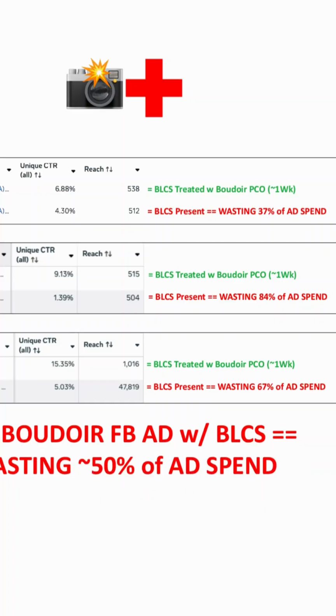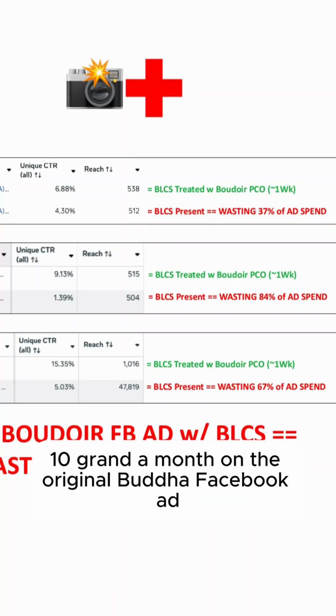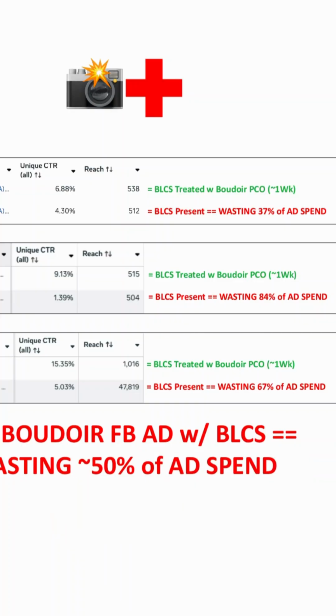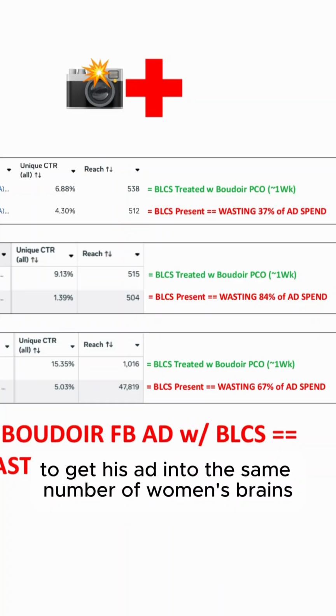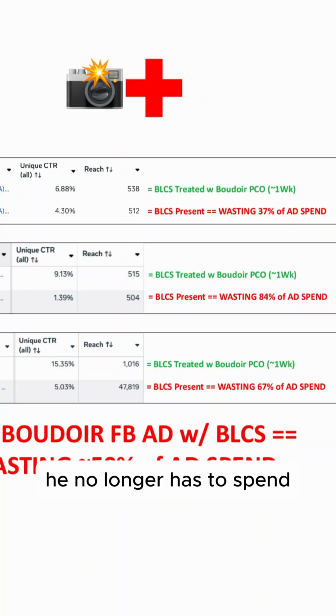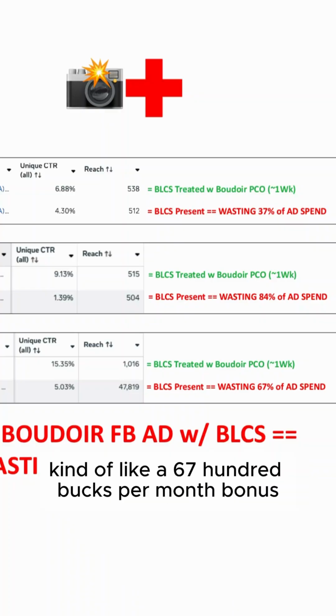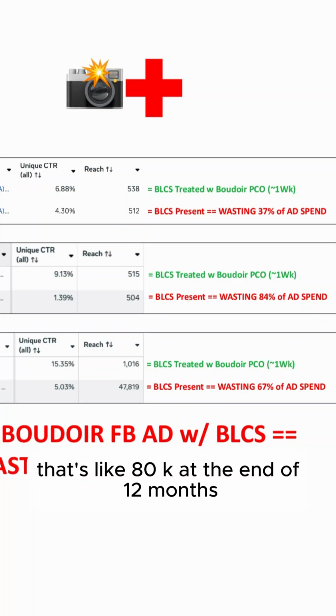As a result, if he's spending 10 grand a month on the original Boudoir Facebook ad, now he only needs to spend 3,300 bucks a month to get his ad into the same number of women's brains. So at 6,700 bucks a month, he no longer has to burn it, keeps it in his pocket, kind of like a 6,700 bucks per month bonus. That's like 80K at the end of 12 months.